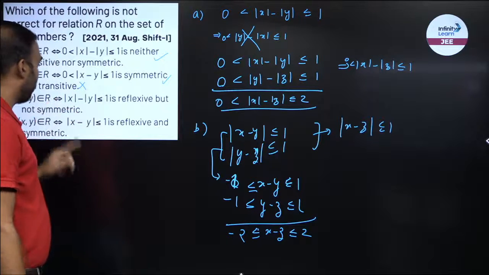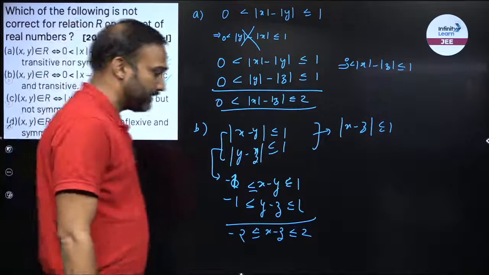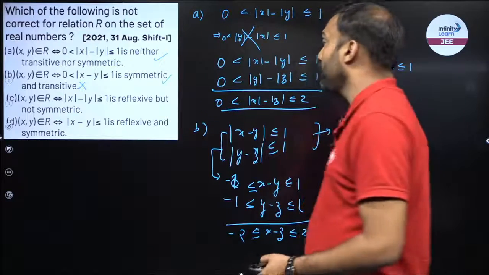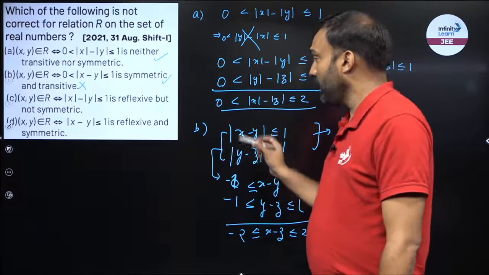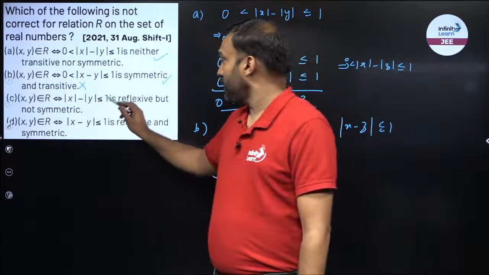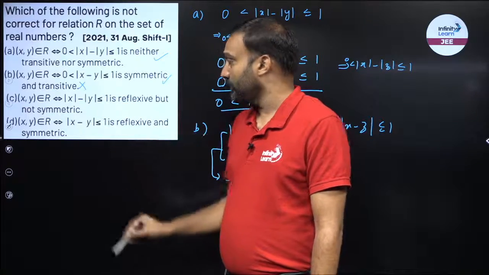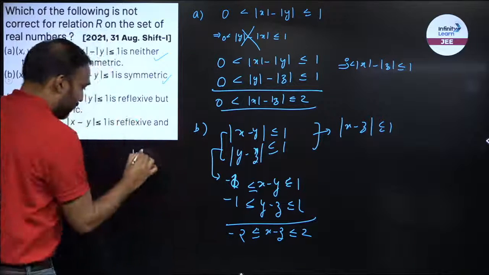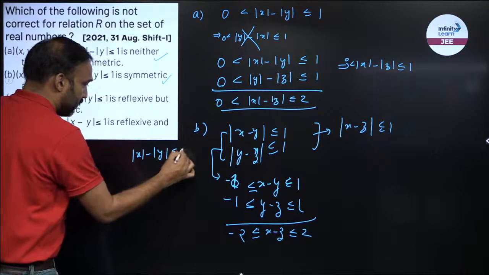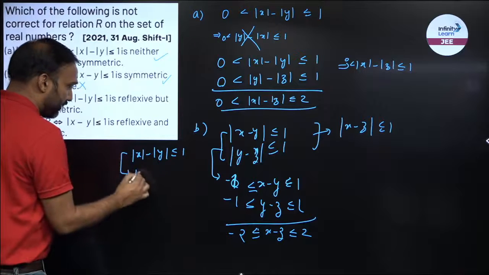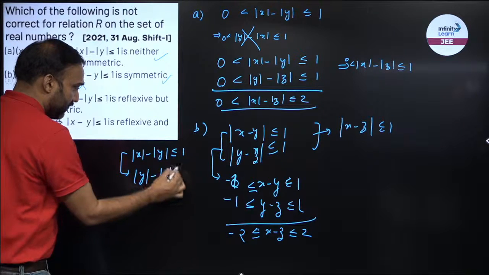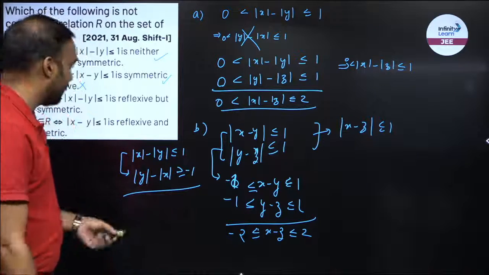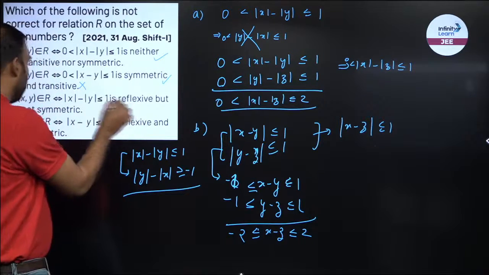So mod x minus mod y will always be symmetric as well, but it says not symmetric. So C will not be the correct answer, right? Sorry, mod x minus mod y will be less than equal to 1. So it is not symmetric, because if I multiply with minus sign, the equation will flip. Mod x minus mod y is less than equal to 1, right? So if I multiply with minus sign, I get mod y minus mod x is larger than equal to minus 1. So I cannot say mod y minus mod x would be less than 1. Hence this is also not symmetric.